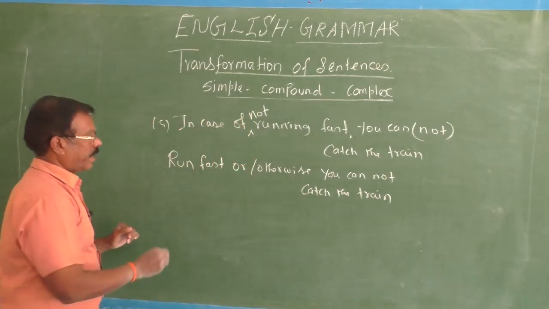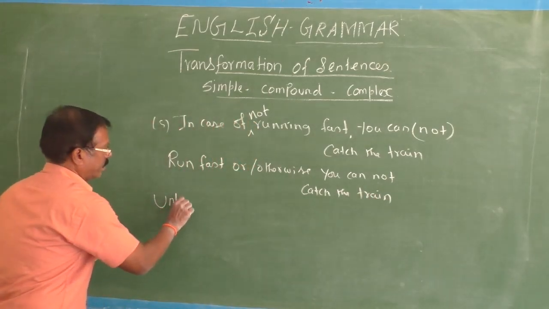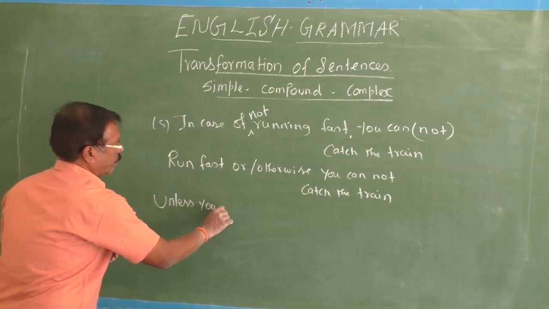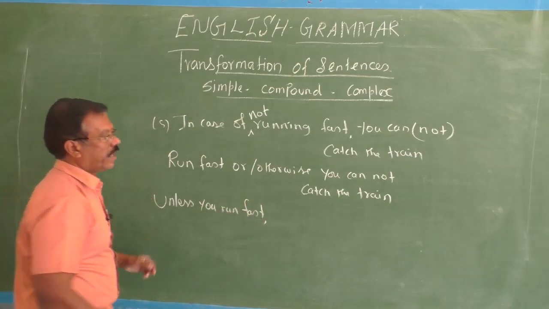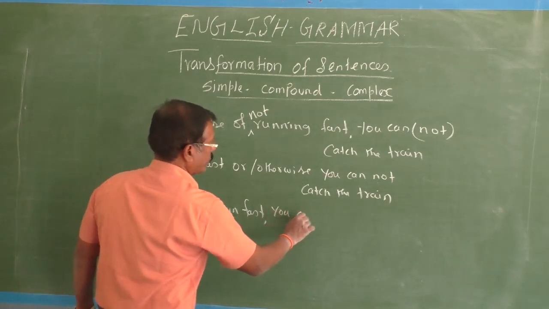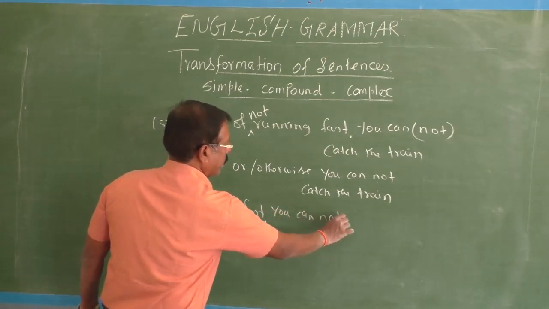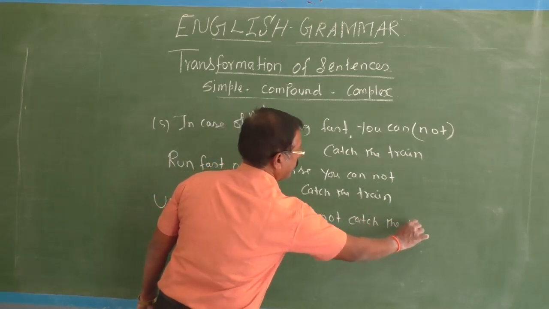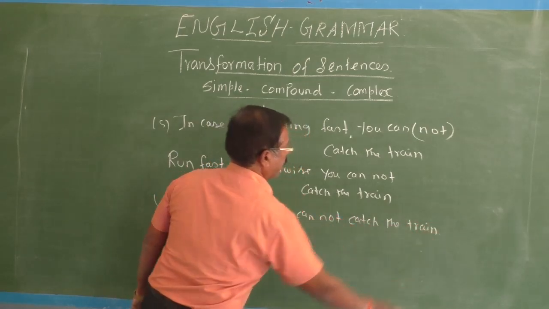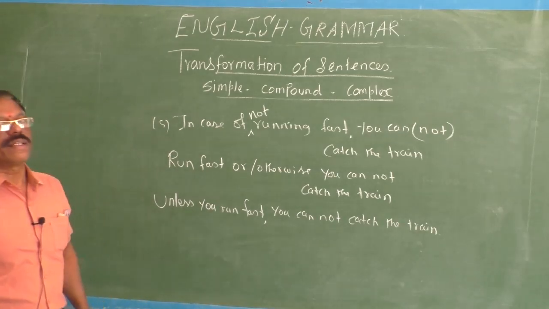Then what is the complex? Unless you run fast, you cannot catch the train. Unless you run fast, you cannot catch a train.